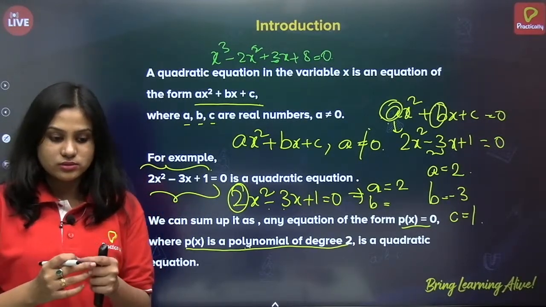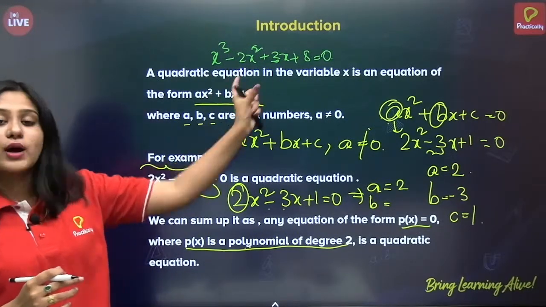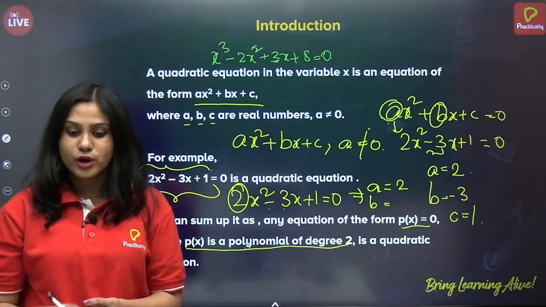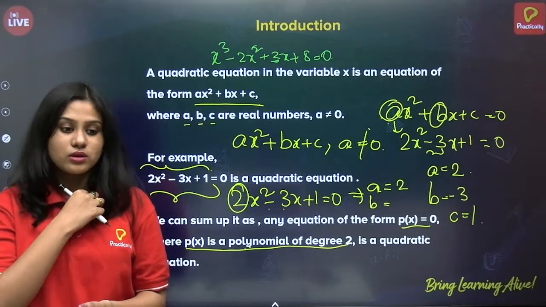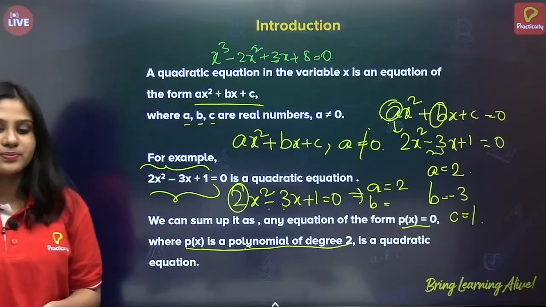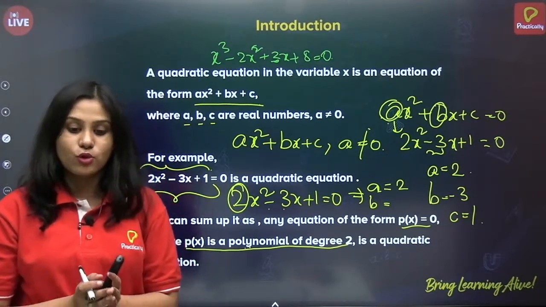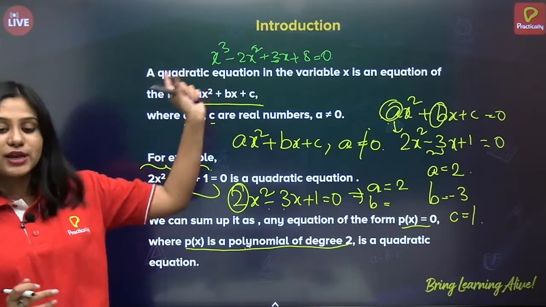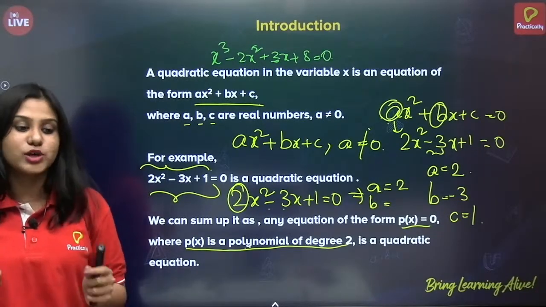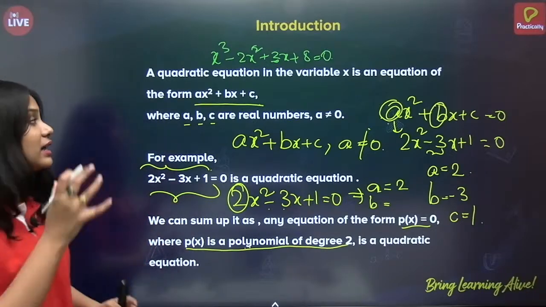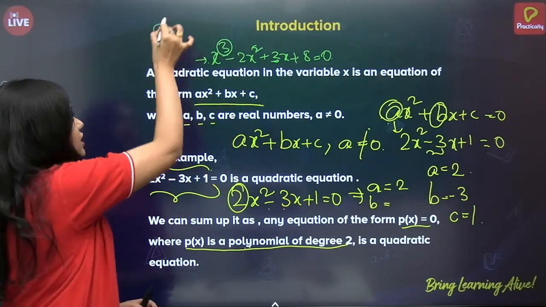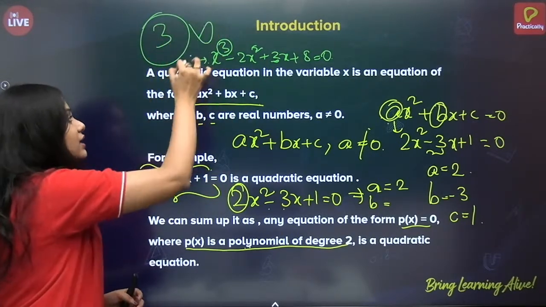Now, this is the equation I wrote, x cube minus 2x square plus 3x plus 8 equals 0. Tell me, is this an example of a quadratic equation? Okay, my voice is not audible. I hope I'm audible now. Fine, alright. So, can you please tell me if it is a quadratic equation? Yes, it is not a quadratic equation. Very good, Indiano gamers. Why? Here, the highest exponent of the variable x in the equation is 3. So it is not a quadratic equation.